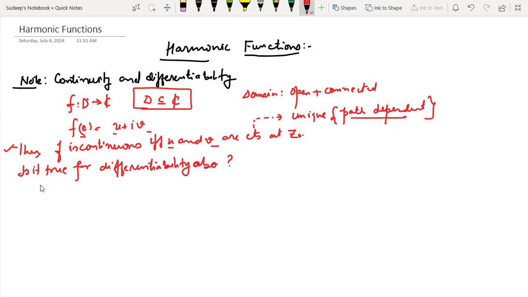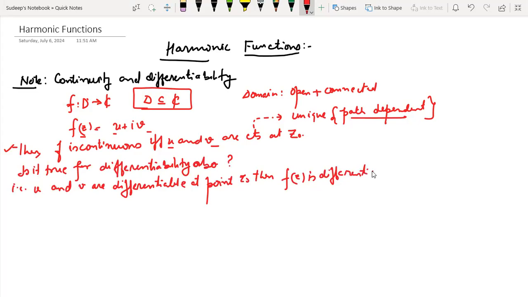That if u and v are differentiable at a point, let us say z naught, then f(z) is differentiable at that point.